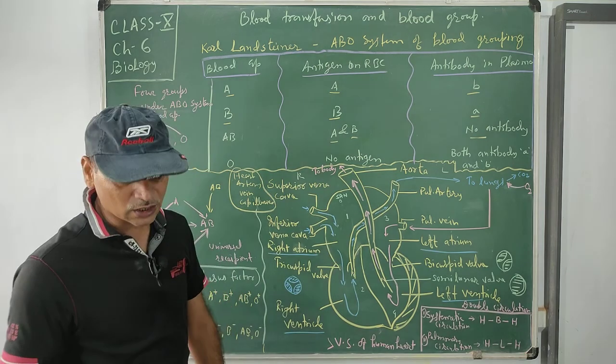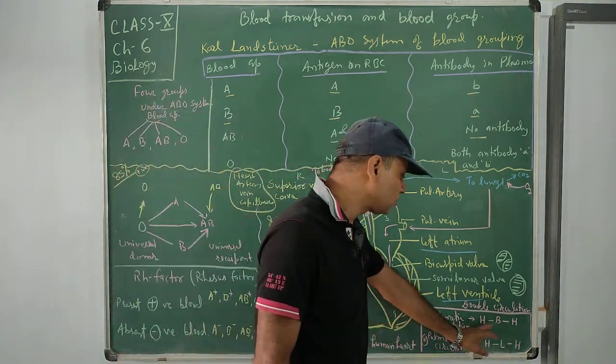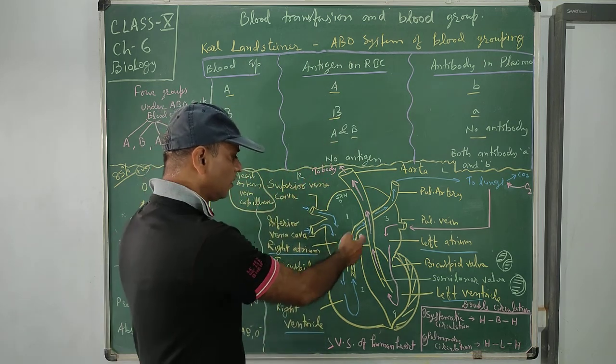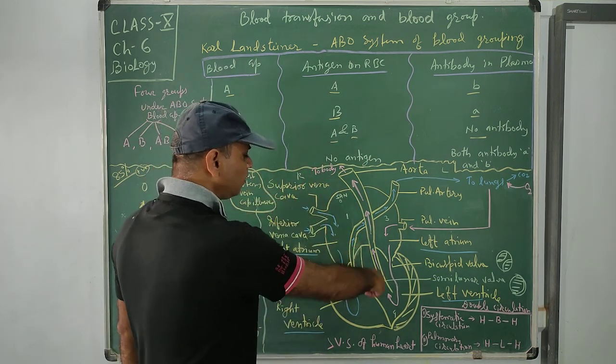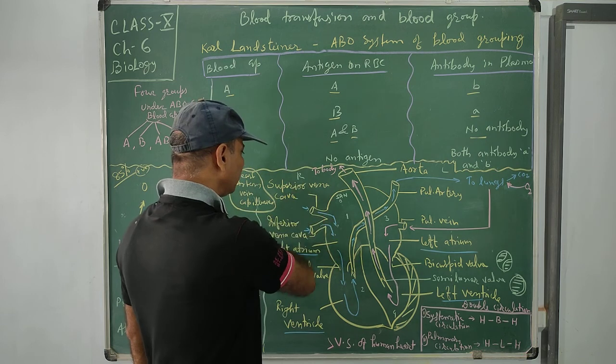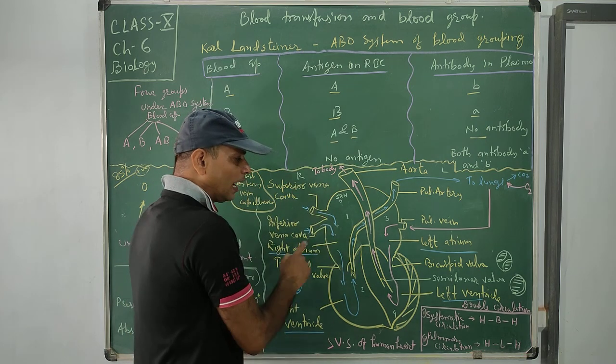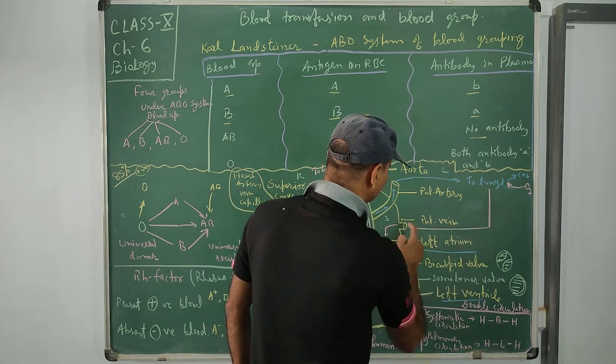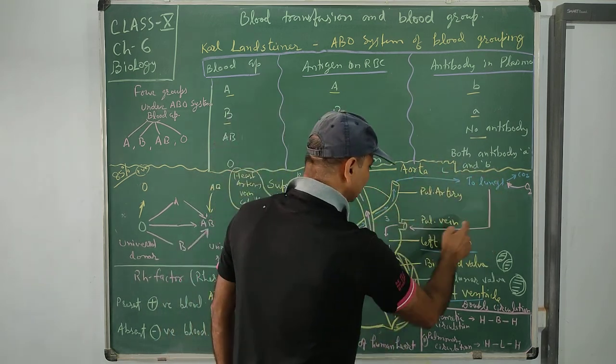Systemic circulation means circulation from heart to body and body to heart. Pulmonary circulation means heart to lungs and lungs to heart.